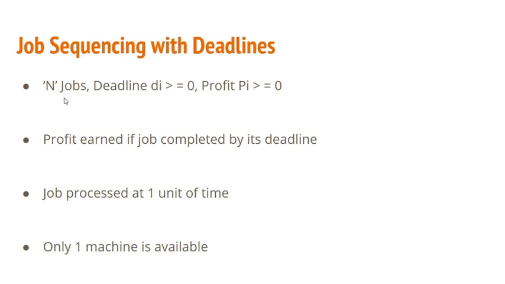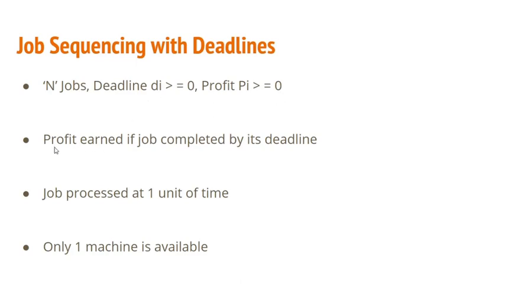Also the job i is associated with the profit pi. So profit is also greater than or equal to 0. For any job i, you are going to earn a profit pi if and only if the job is completed within its deadline.